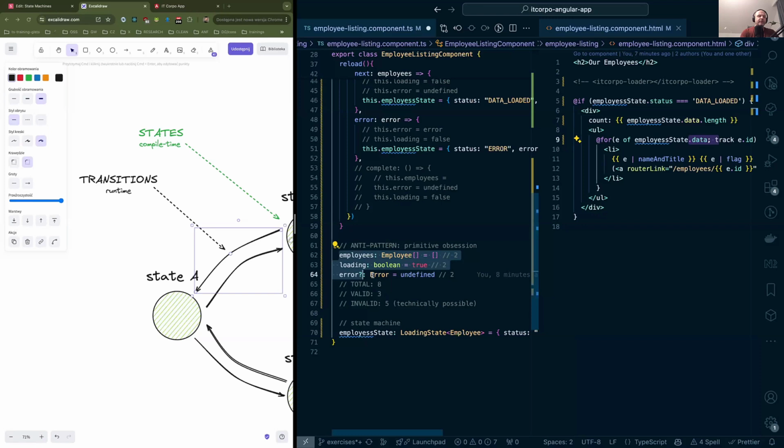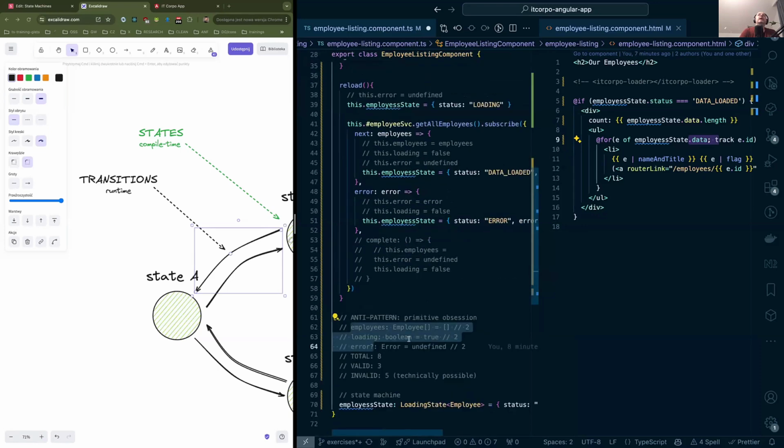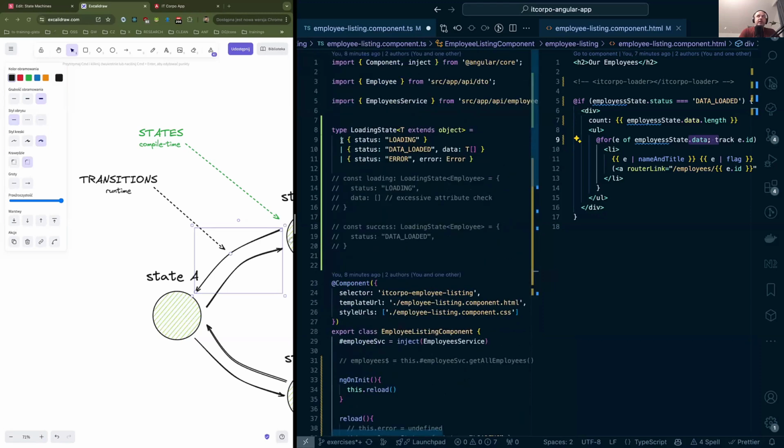So in NGRX, I would need to remind myself, but I'm pretty sure you either pass it explicitly, or maybe you can pass a generic type that would basically say that instead of listing what your properties are on the state object, you could say, this is my type, or this is a type of my property that becomes a part of the state object. So you're absolutely good to mix the two. The whole point is there.